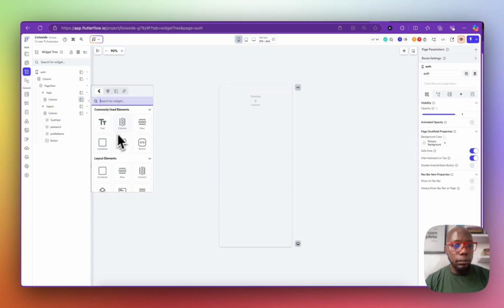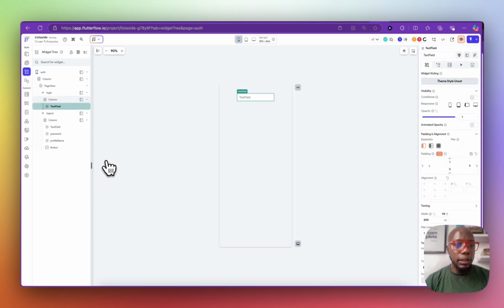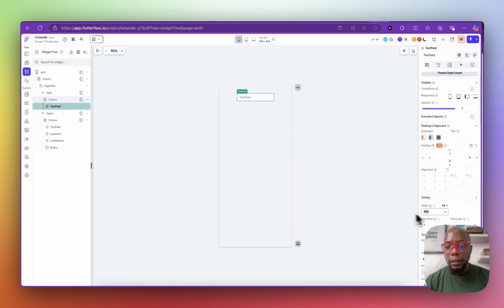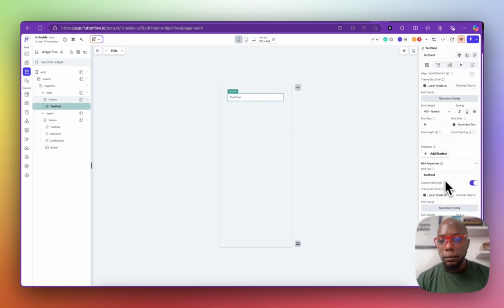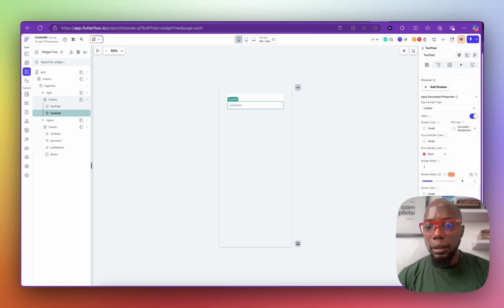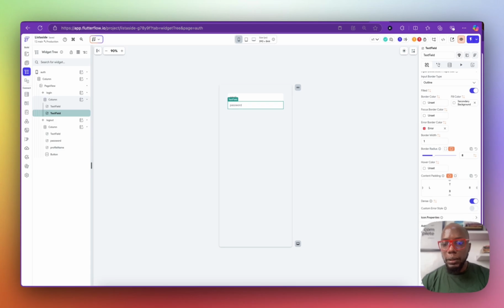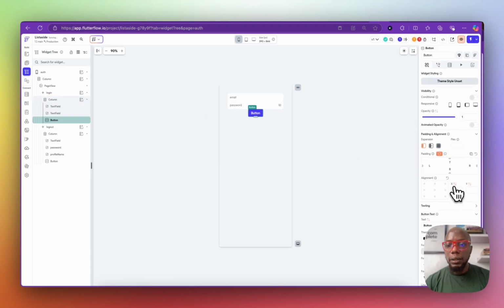This is just going to log the person in. I don't want to spend so much time on this. I don't want to bore you. So this is just going to log the person in right there, and this is for email. It's going to be email, and I'm only capturing password and email. So this is going to be password, and this is a password feed, and then we'll add a button to it. This button is going to say login.